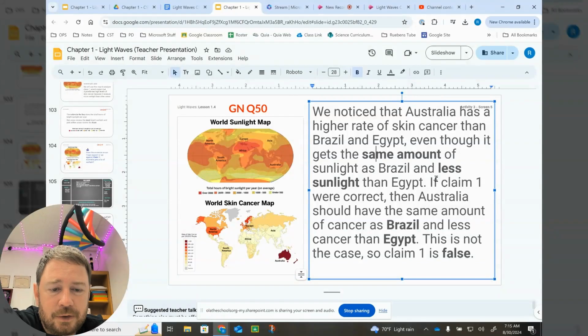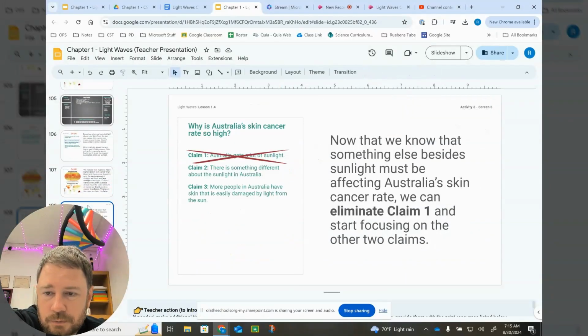This is not the case, so claim 1 is false. Here, we're crossing out claim 1 because we know claim 1 is not true. Now that we know that something else besides sunlight must be affecting Australia's skin cancer rate, we can eliminate claim 1 and start focusing on the other two claims. And that'll be chapters 2 and 3 that we explore these next two claims.